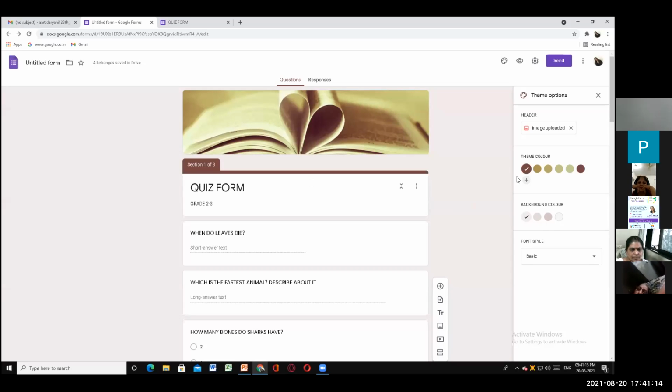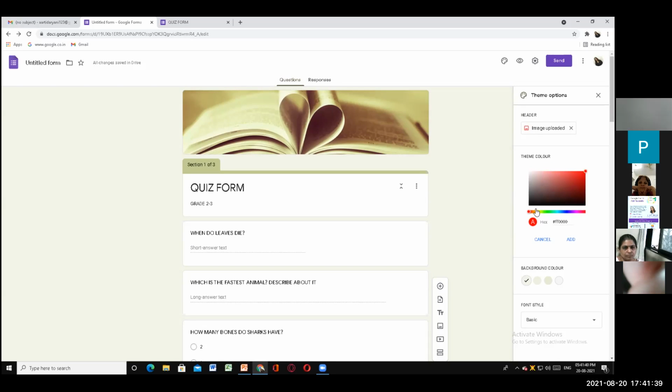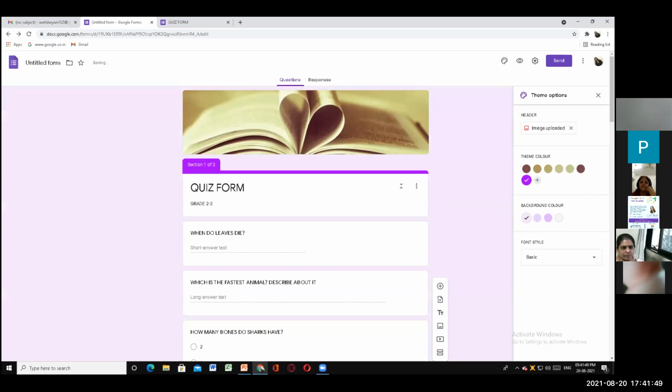One more very nice thing here: you can change the theme color. You can see this brown color over here. Now it is brown. When I go to change theme color, if I take this color, automatically the background color will come light. But I don't want this color, I want something else, which is my favorite. I'll take pink or lavender. You can select the color options over here and click on add, as simple as that.